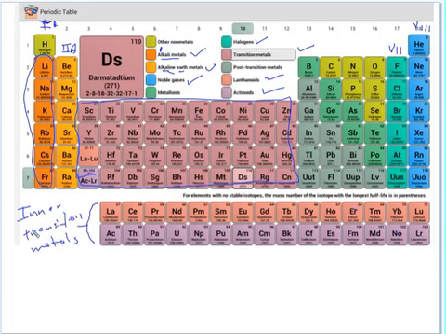What you'll see in the next test would be something like cobalt. You have to identify what cobalt is, and you would say cobalt is a transition metal. Another question could be bromine. You'd have to know that bromine is a halogen. Okay, that's it.